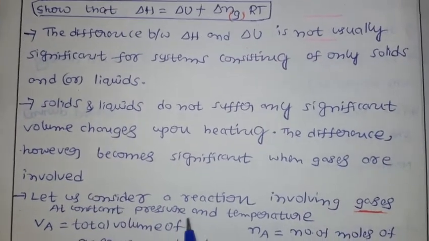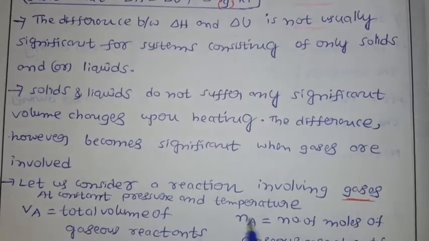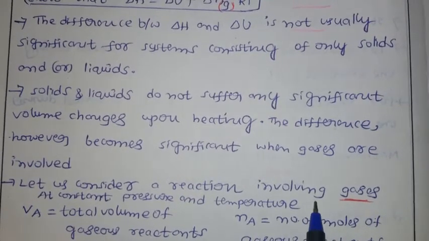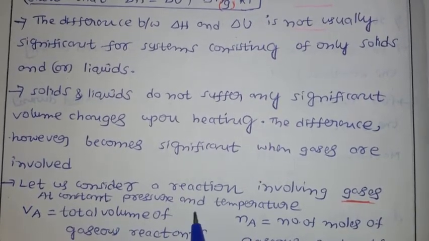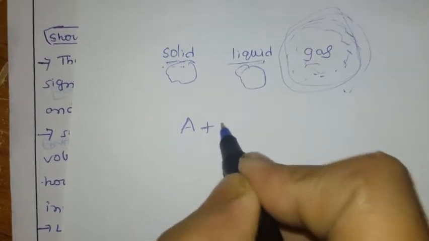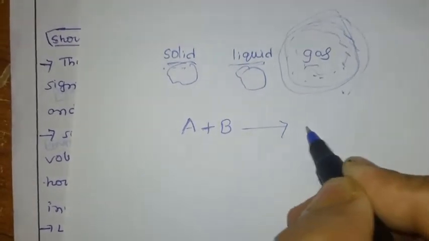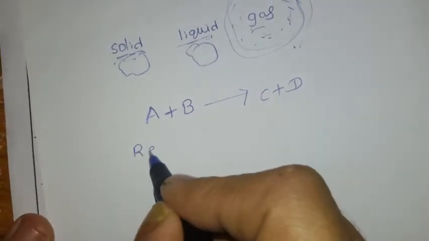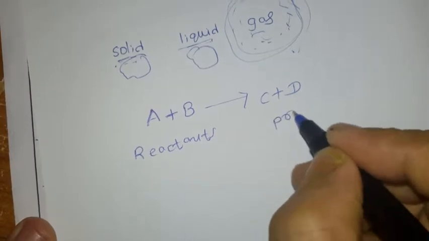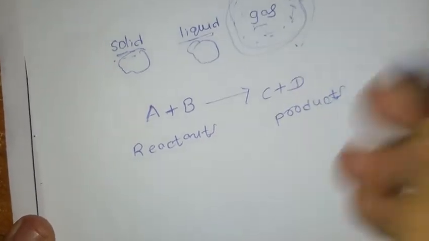Now let us consider a reaction involving gases at constant pressure and temperature. For example, I have the equation A plus B, my reactants, giving C plus D, my products.